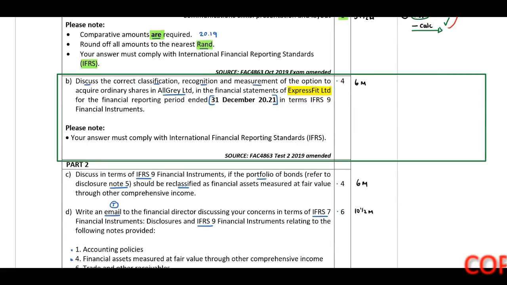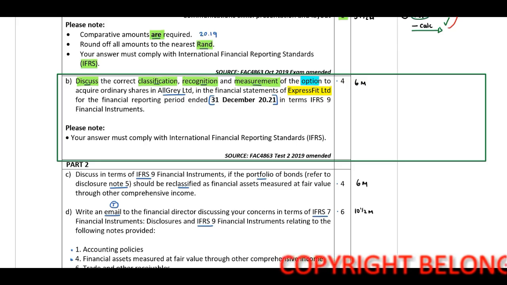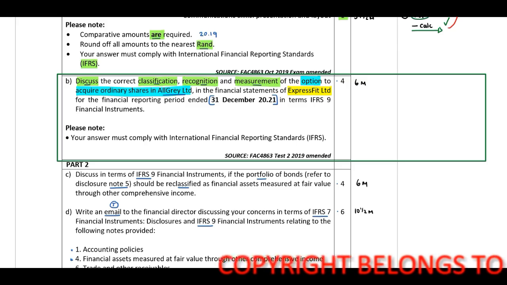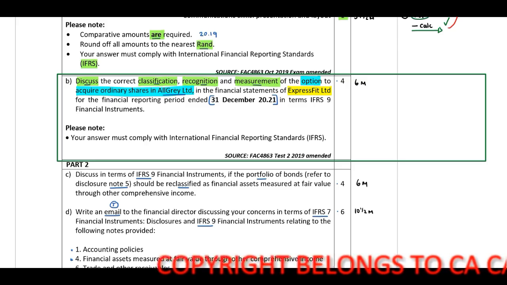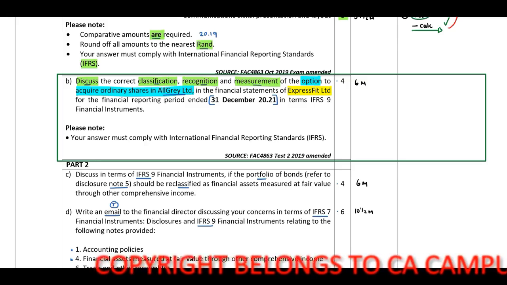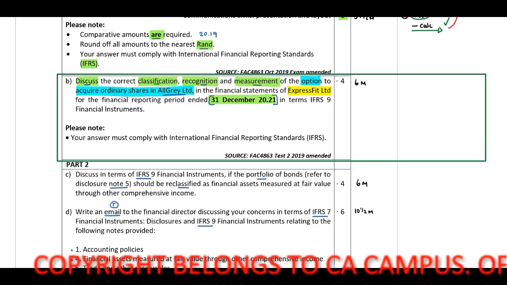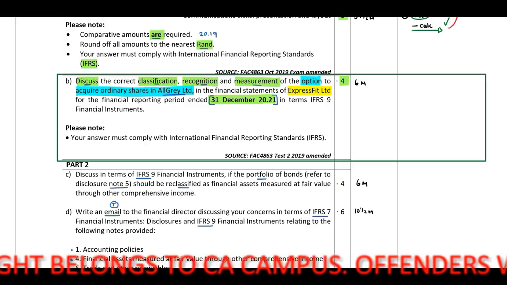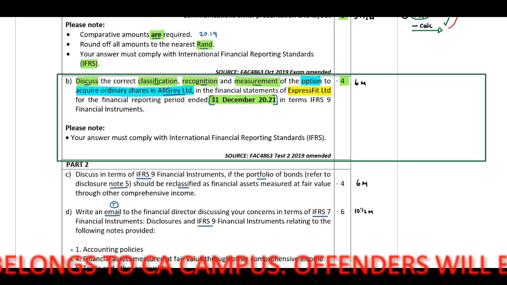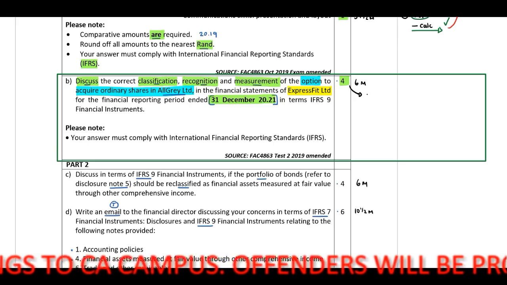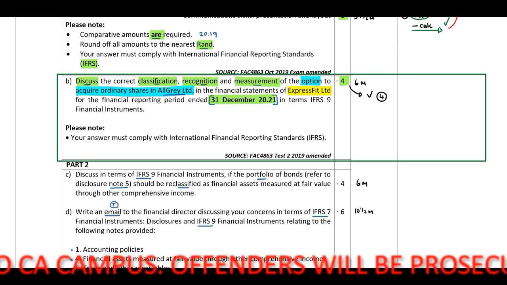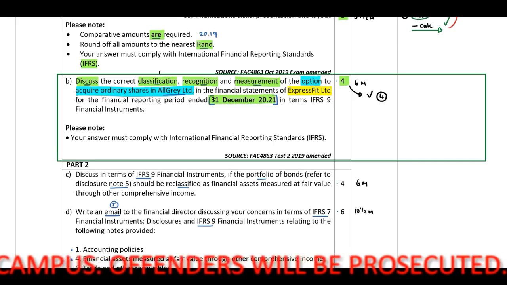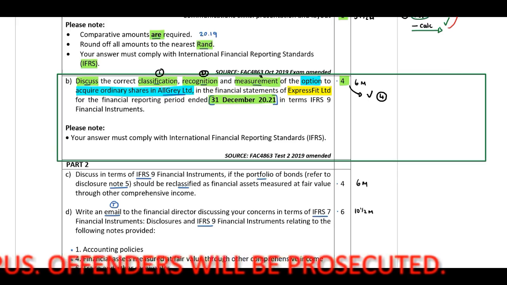Requirement B, discuss the correct classification, recognition, and measurement of the option to acquire ordinary shares in All Grey Limited in the financial statements of ExpressFit Limited for the financial reporting period ended 31 December 2021 in terms of IFRS 9. Okay guys, 4 marks. Now how much do we need to write? Most probably one full sentence will be 1 mark, therefore 4 full sentences. And we need to touch on the classification, recognition, and measurement.